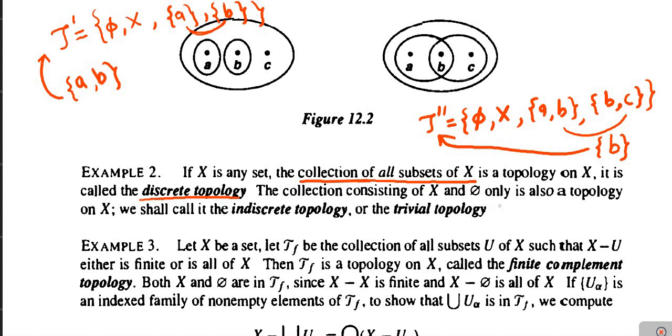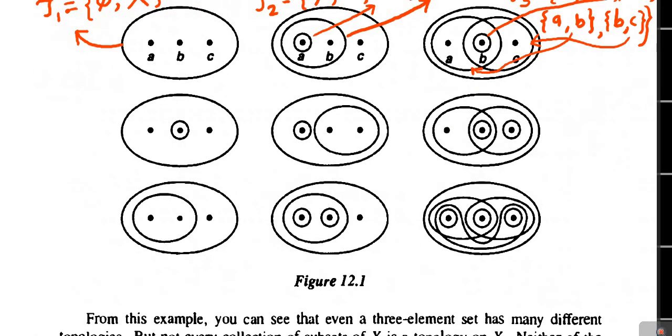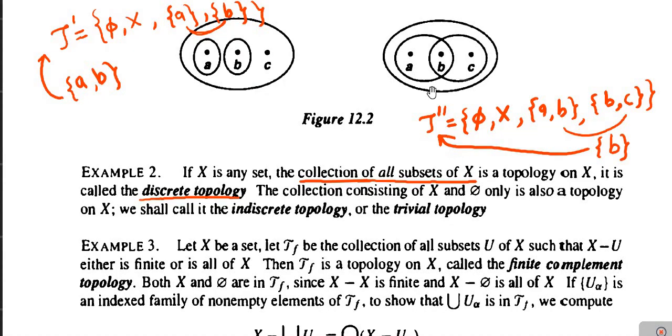As we have seen in the last example, if X consists of 3 members A, B, C, then the last topology, shown in the 9th diagram, consists of all the subsets of X, and there were 8 in number. So it is a topology on X. Similarly, if we take any set X, then the collection of all subsets of X is always a topology on X, and it is called the discrete topology.